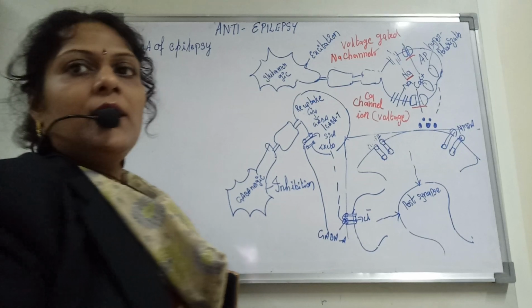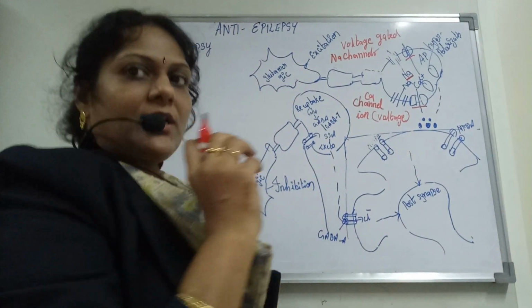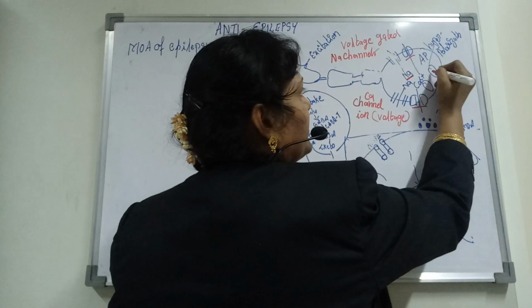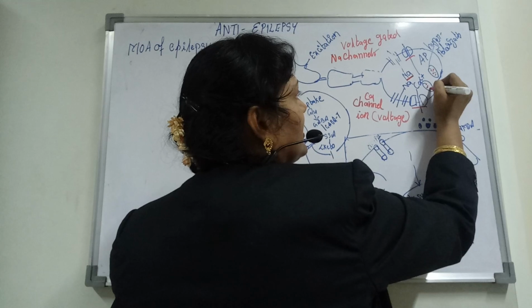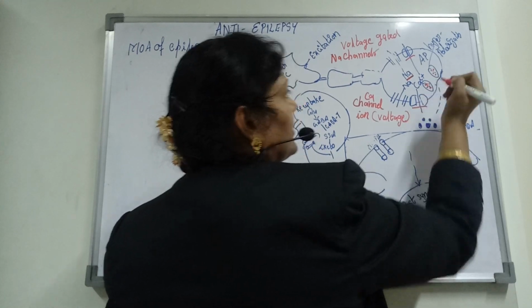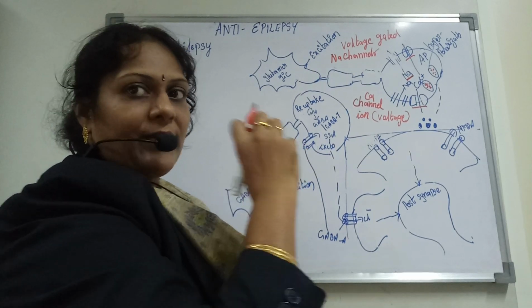If you see the synapse, it consists of glutamate in the presynaptic vesicles over here. You can see the synaptic vesicles, which are filled with glutamate. These are always available in the storage place in the presynaptic area.